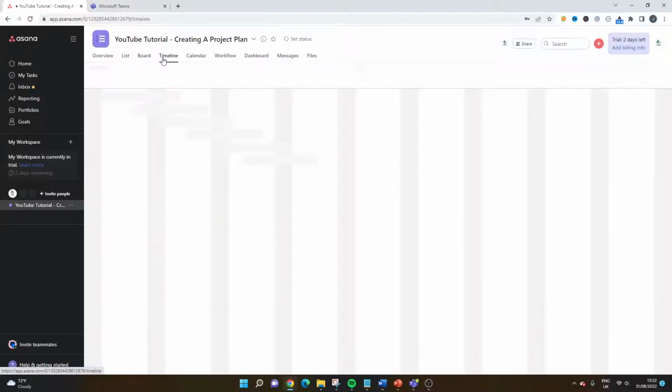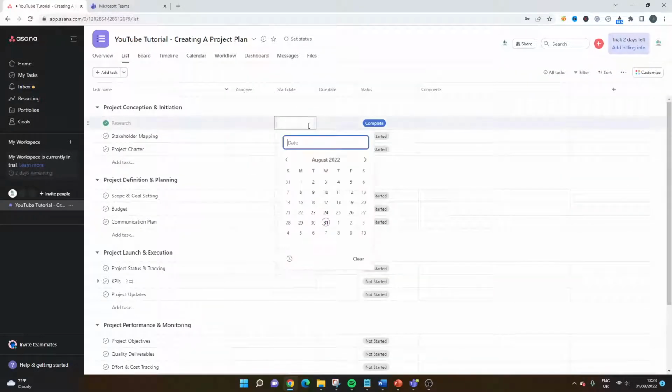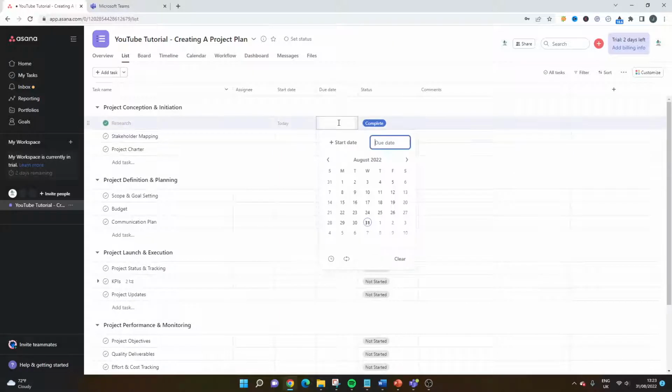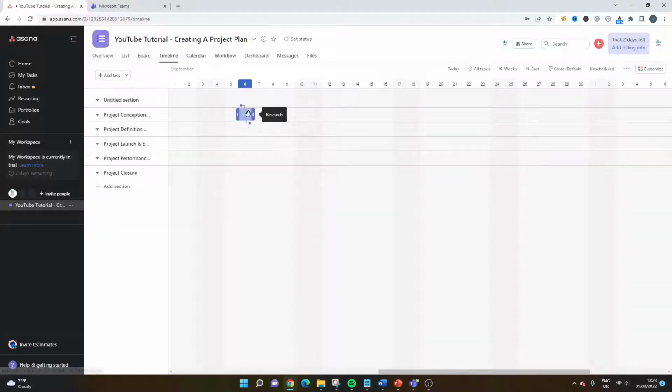Really, really useful. We've got a timeline. So this is your Gantt chart view. And as you'll see at the moment, nothing has been created, and that's because we've not put any dates in here. If I start to do so, I'm just entering some dummy data here. If we enter some dates in here, you should see on the timeline that it has appeared. And this is where you can start adding dependencies between tasks. It's another way of managing your project, and obviously a very, very visual way of doing so. So that's your timeline view. It's obviously another project management term known as a Gantt.